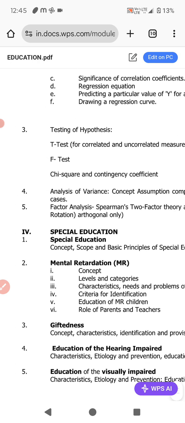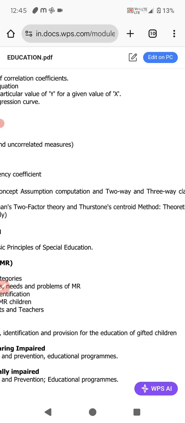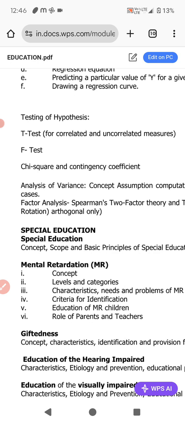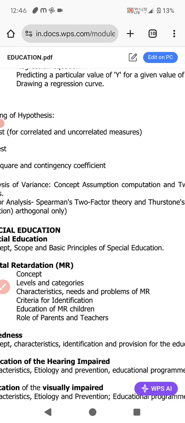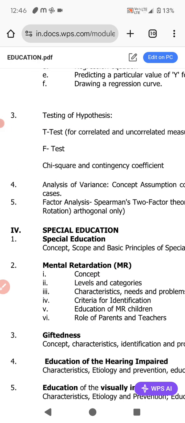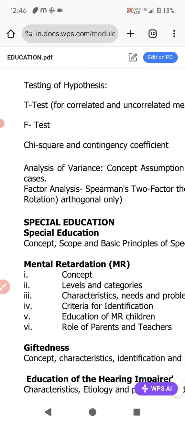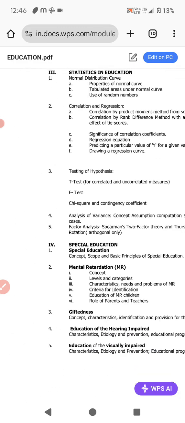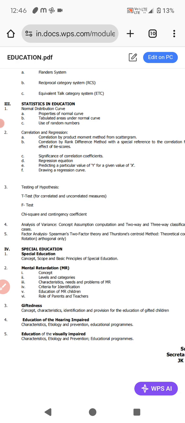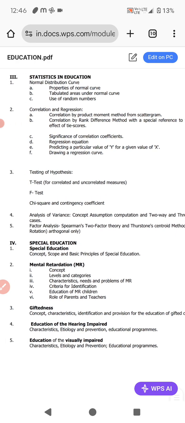So after that, analysis of variance, a bit of broad topic: concept, assumption, computation, and two-way and three-way classification with equal number of cases. Assumption of analysis of variance also easy. Then a bit long, two-way and three-way analysis, we have to go through how to do this. Then factor analysis: Spearman two-factor theory and Thurstone's centroid method, theoretical notation, and orthogonal only. These few other tests we have to go through under the factor analysis.